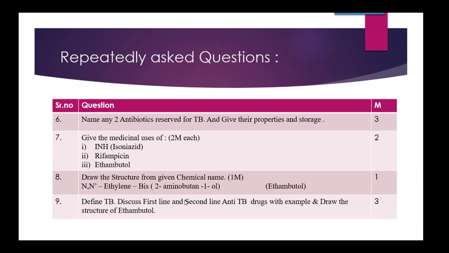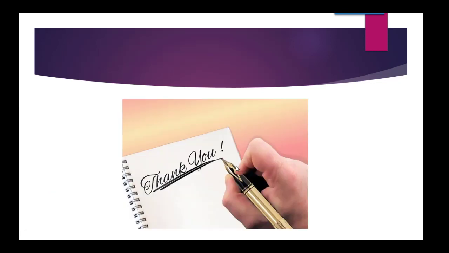We'll have a separate presentation on the introduction to first line and second line drugs along with examples. And draw the structure of ethambutol. See, now again they have asked the structure of ethambutol. So this is 1 mark, this is 1 mark, and then the structure is 1 mark. This way we finish with the repeatedly asked questions on the chapter anti-tubercular drugs.